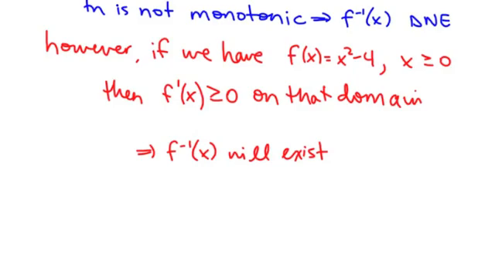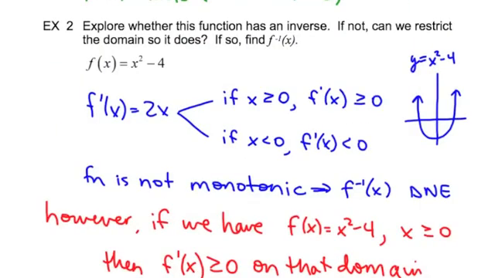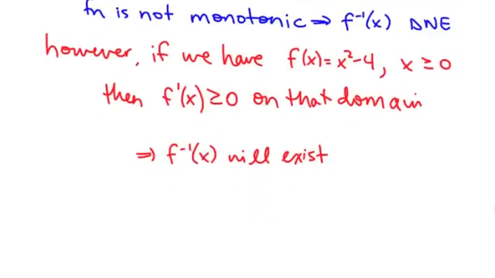Well, we can also say that if we restrict the domain to be negative numbers for x, then the inverse will also exist, because the function then will be monotonically decreasing. And then if we can restrict the domain, which we did, find f inverse.